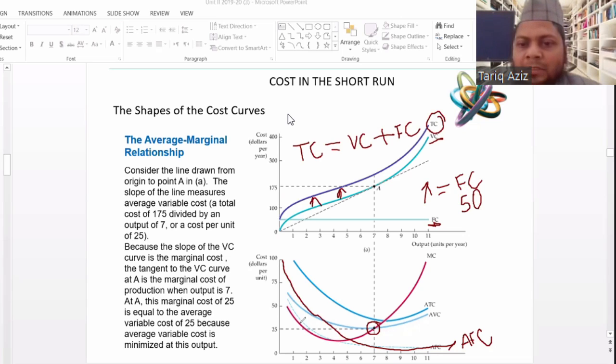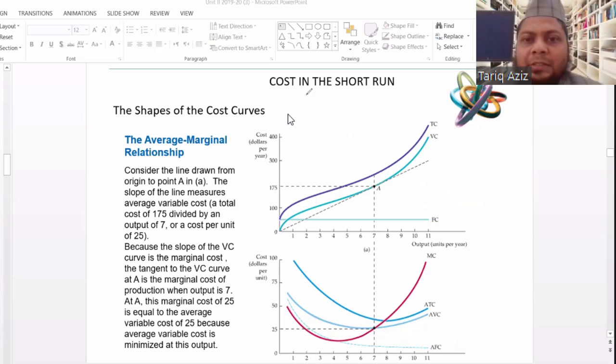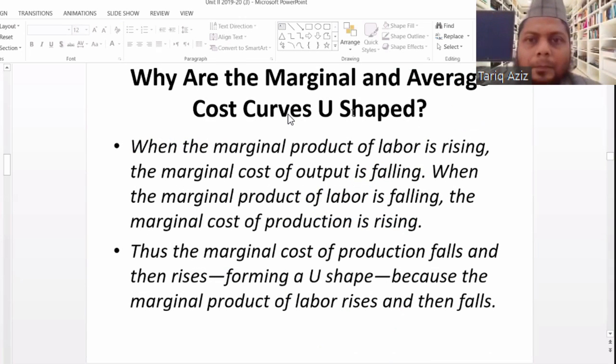So the marginal cost is decreasing, then it starts increasing. Now let us talk about the reasons why this happens. What is the economic reason behind this behavior? Most of the cost curves, in academic, in bookish words, we call U-shaped.